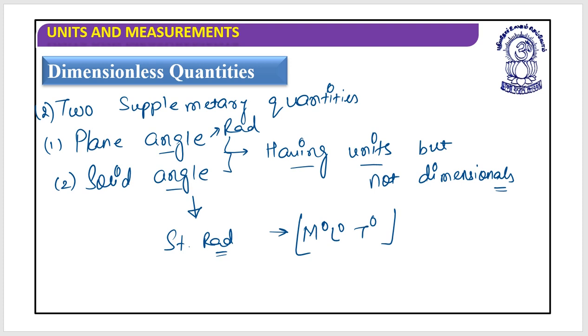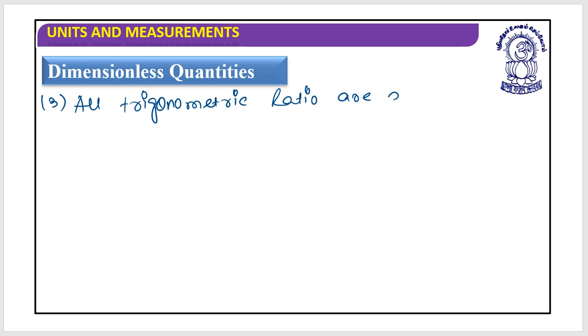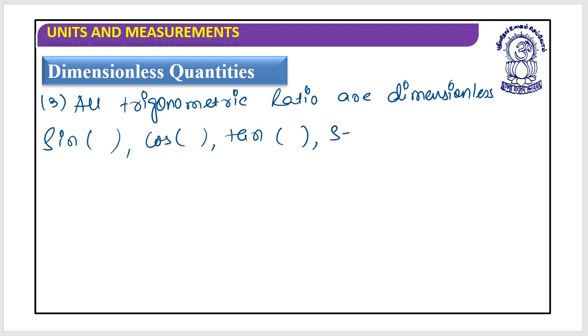Second. And last but not the least, all trigonometric ratios are dimensionless. The bracket of sine is dimensionless as well as sine itself is completely dimensionless. Cos, tan, sec, cot, cosec.